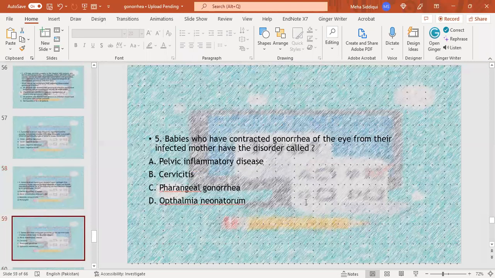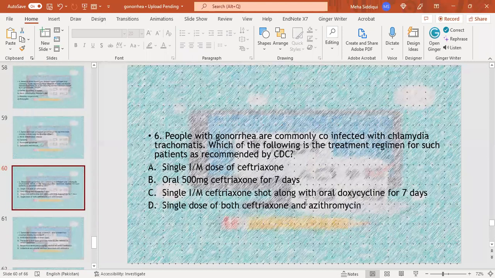MCQ number 5. Babies who have contracted gonorrhea of the eye from the infected mother have the disorder called pelvic inflammatory disease, cervicitis, pharyngeal gonorrhea, ophthalmia neonatorum. D is the right option.